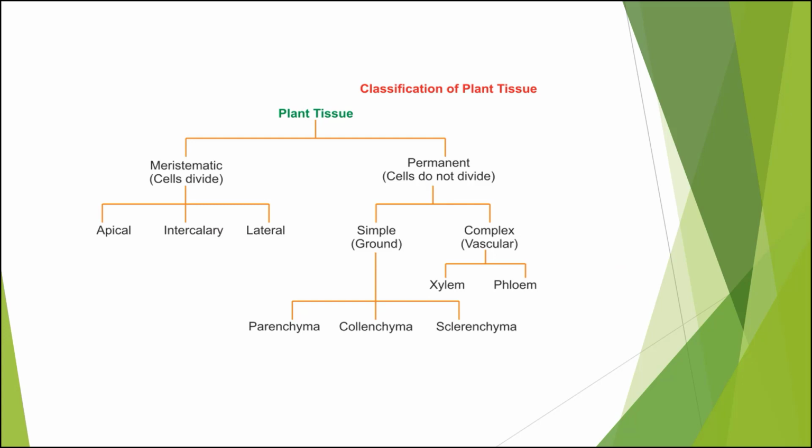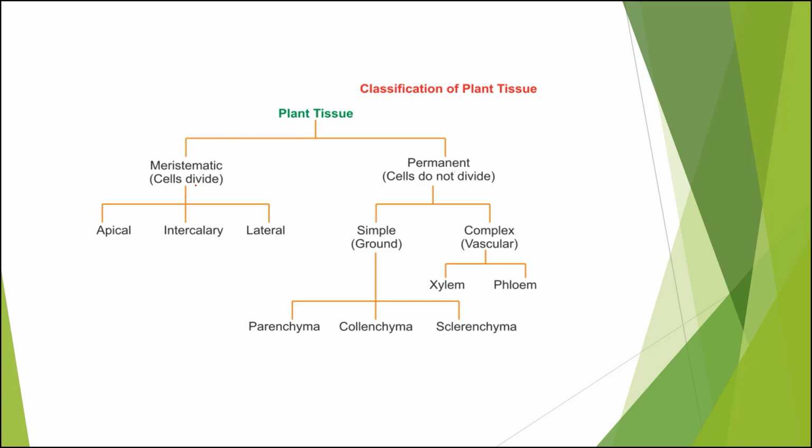Just to see a summary of the whole chapter, we saw plant tissue, which was divided into meristematic tissue and permanent tissue. Meristematic tissue is something which keeps on dividing the cells and helps in growth of the plant. When meristematic tissue are done with the dividing thing, they get converted into permanent tissue, in which the cells are highly specialized and perform specific function. They do not divide. Meristematic tissue is found anywhere and everywhere wherever the growth takes place.